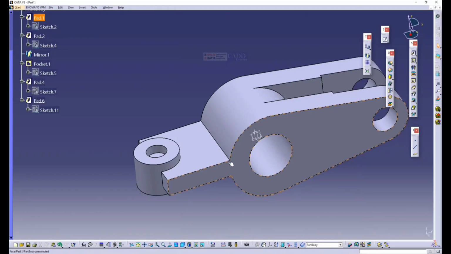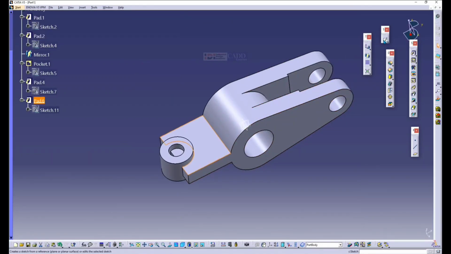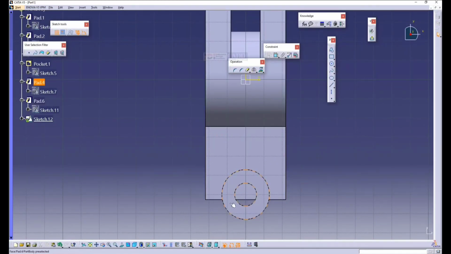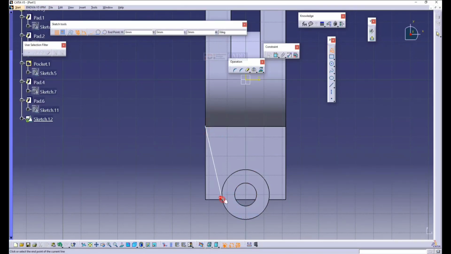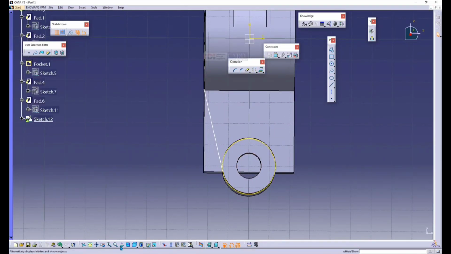If you do it in this fashion, you can see the accuracy will be good. There won't be any cut marks or any edges missing. There are n number of methods of making this model, but if you try this method, you will get more accurate results. Okay, so let's understand. I want to project this curve. First I'll create the profile, then I'll make it a pocket.